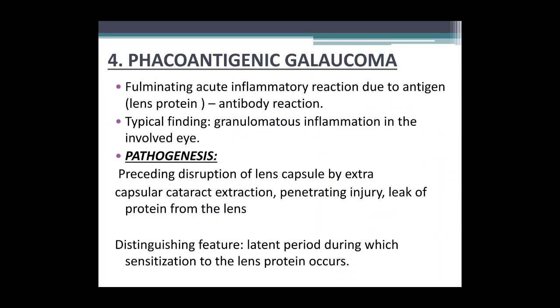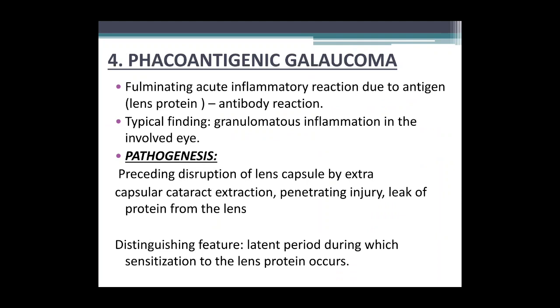Phacoantigenic glaucoma: in this condition, there occurs a fulminating antigen antibody reaction where the antigen is a lens protein. The typical finding in phacoantigenic glaucoma is a granulomatous inflammation in the involved eye after surgical trauma.